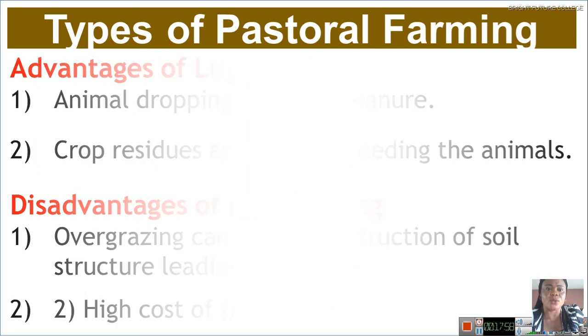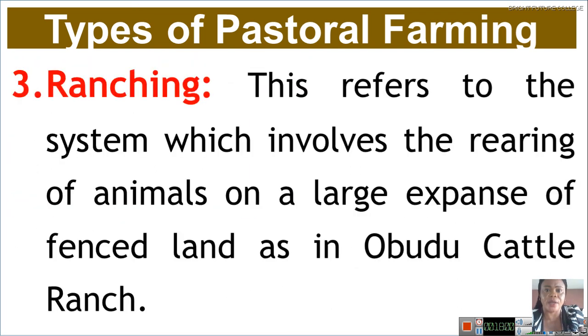Okay, now let's look at another type of pastoral farming. This one is ranching. I hope you have heard of Obudu cattle ranch before. Maybe when you come back, prepare yourself for Obudu cattle ranch. This is number three type of pastoral farming, which is ranching. Let's look at what is ranching here.